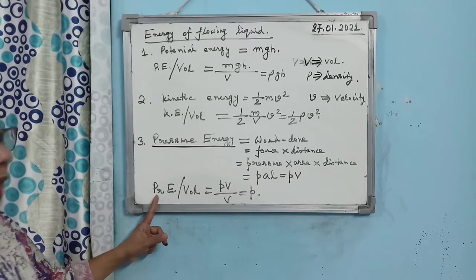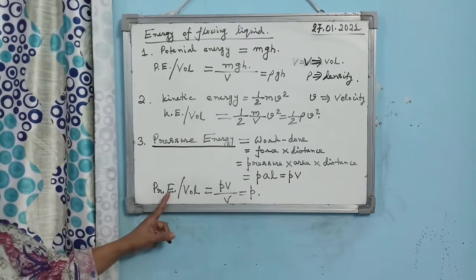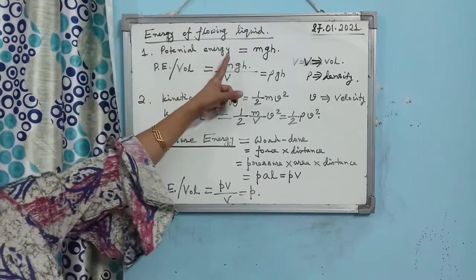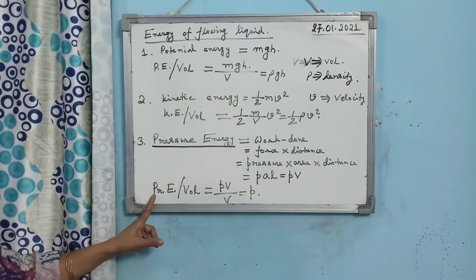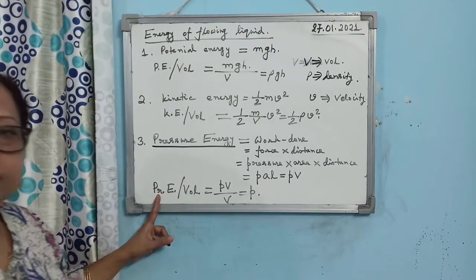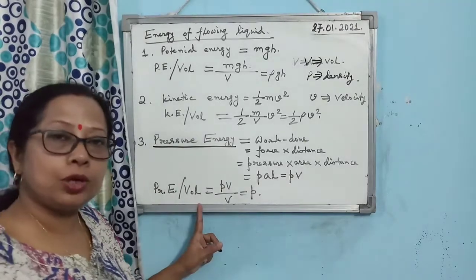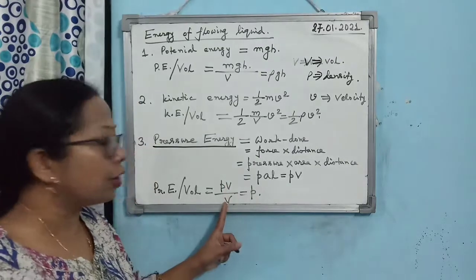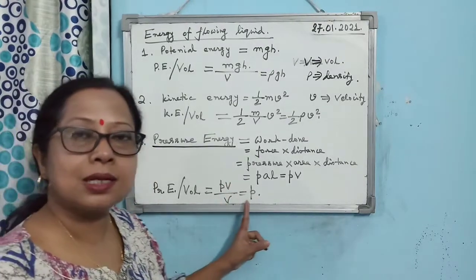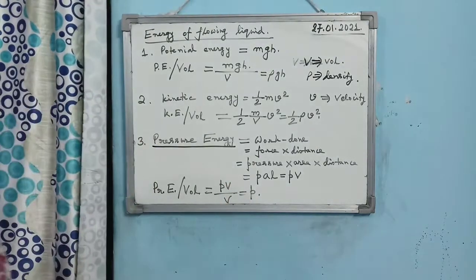So what will be the pressure energy? I have not written PE because PE I have used for potential energy. So here I have written PR, the abbreviation for pressure energy. So pressure energy per unit volume will be what? PV by volume. The volume gets cancelled, and you are getting the expression for pressure.